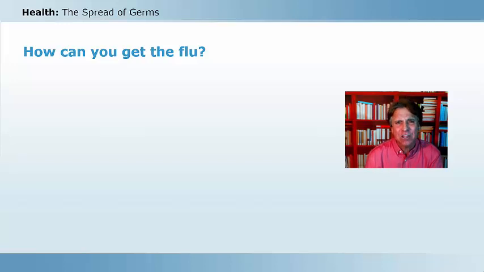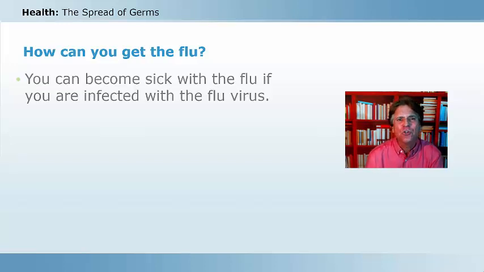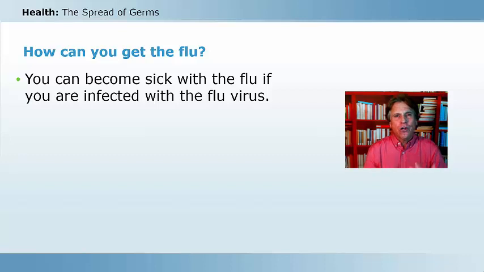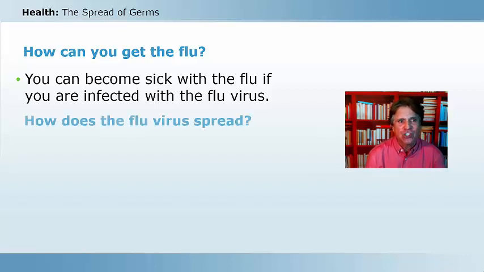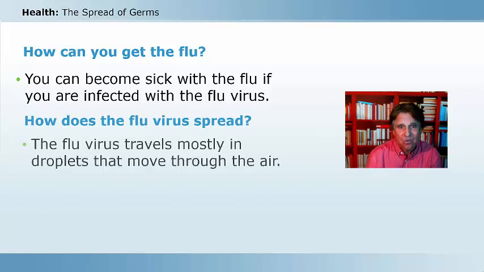So how do you get the flu? How do you get influenza? Well, you can become sick with the flu if you are infected with the flu virus. So in order to come down with the disease, with the illness, you need to be infected with the germ that causes that illness. How does the flu virus spread? The flu virus travels mostly in droplets that move through the air.